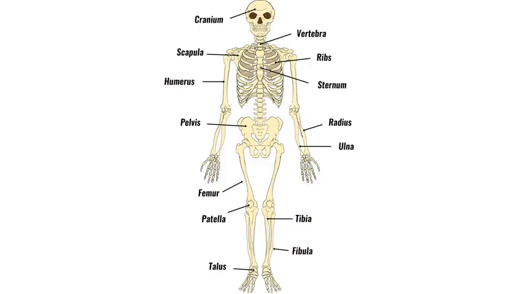Now I am showing you the diagram of our human skeleton. You can see this is our skull. This cage-like structure is the rib cage, the ribs. This is the longest bone in our body, called the femur. It is the tibia and it is the fibula. There are also hind limbs, and in the forelimbs there are the humerus, radius and ulna.